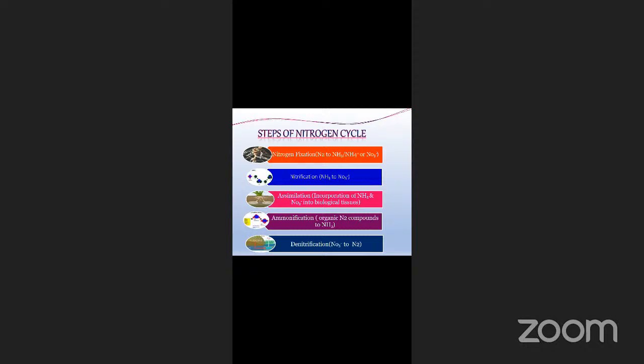And then ammonification. So whatever organic nitrogen compounds are formed, they again get converted to ammonia. And denitrification is whenever the nitrates which are present have to be converted back into nitrogen gas. So we will discuss each one.